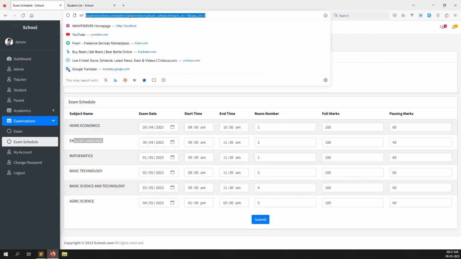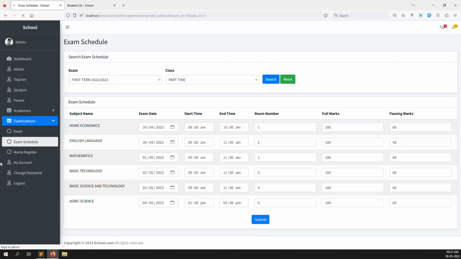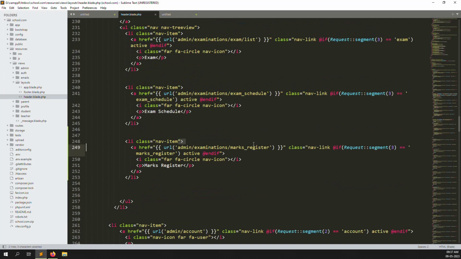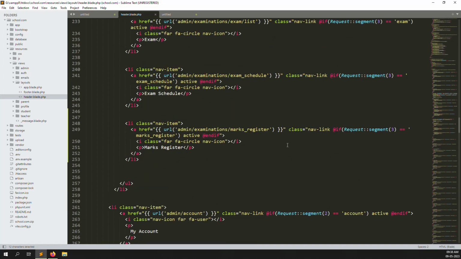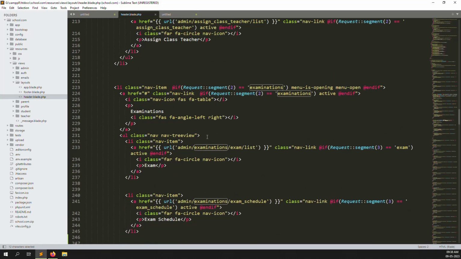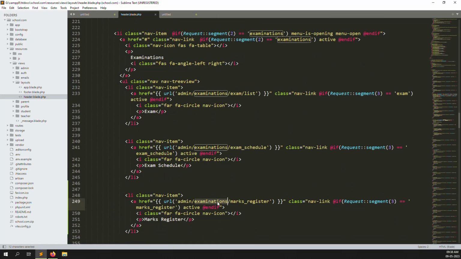Let's go back and refresh the page and check whether the menu is available. Okay, the menu is available. I also made a segment for the mark register, so here it is a mark register. The active class works where segment is equal to 3, meaning the mark register, so we need to put the active class, and here segment equal to 2 means the examination active class. So this menu opens for this segment, and for this segment the main menu opens. You can see we pass examination in every place.